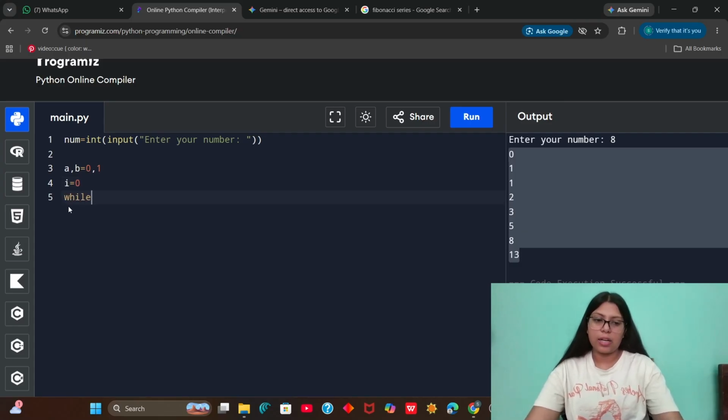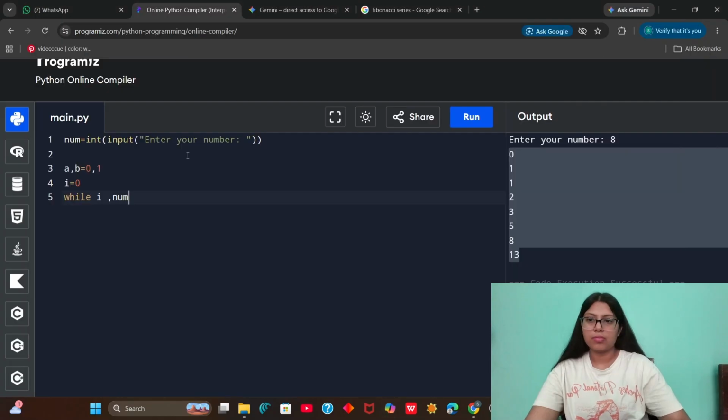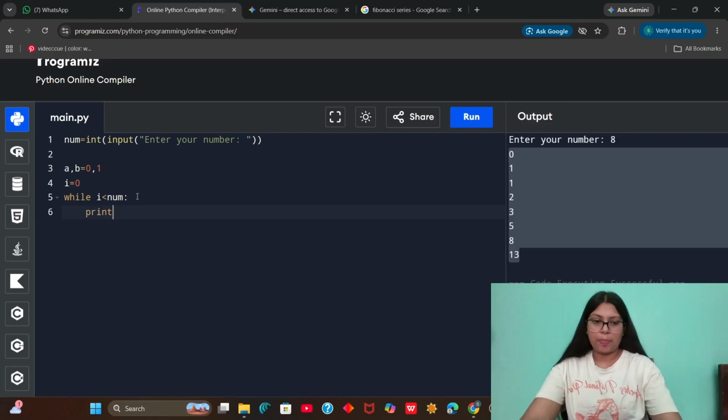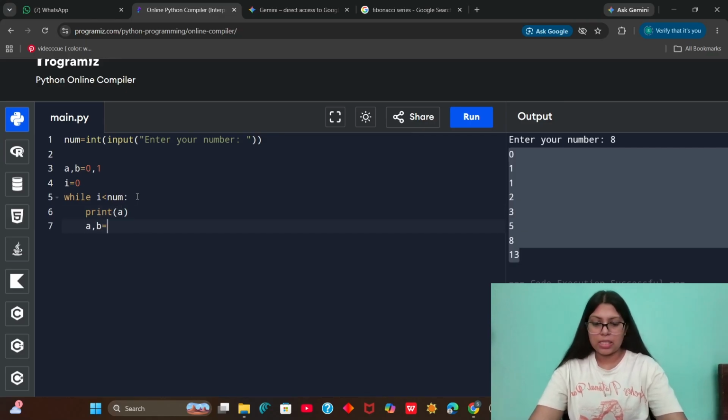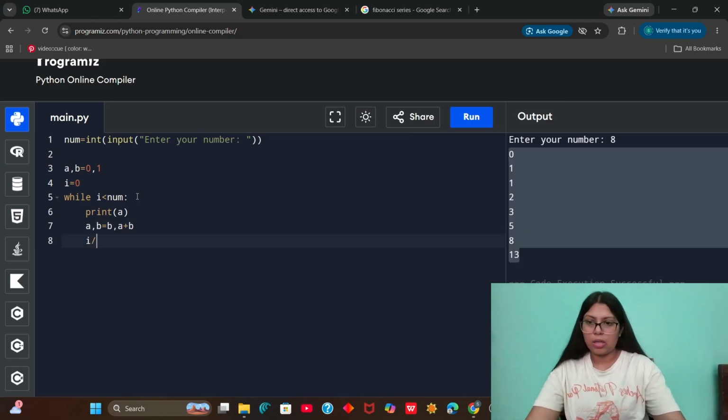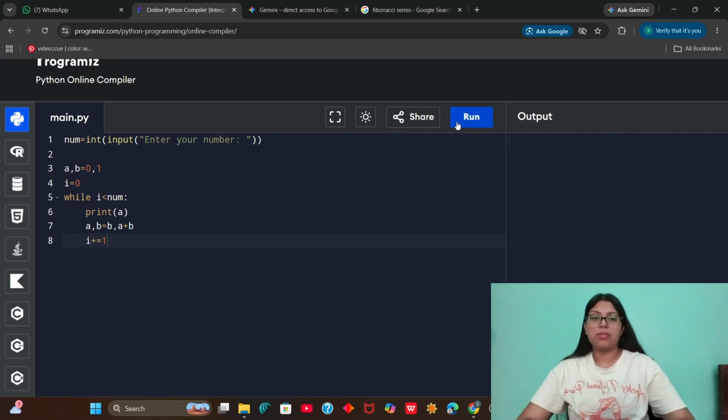And then I have to write a condition that while I should be less than num, then what we have to do here is print A, and for each one we have to repeat the same process, A, B equals B, A plus B, and then we have to increase the iteration value I by 1.